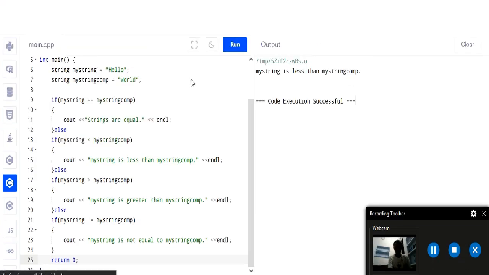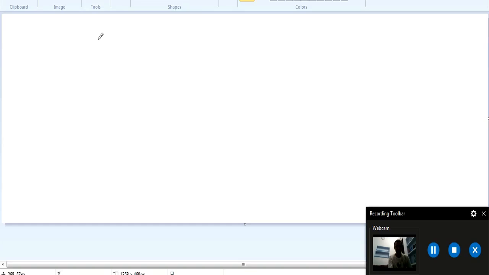Now let us understand how string comparison is done by the compiler. It does it in lexicographical order. So what is lexicographical order? Now let us see that. Suppose we have one string that starts with H and another that starts with W, right?